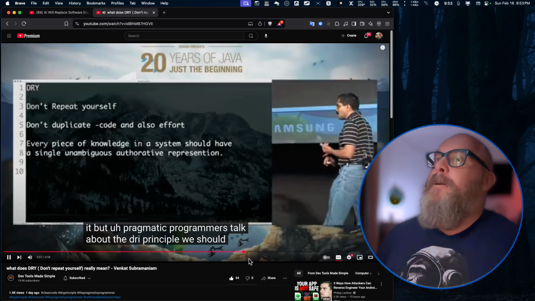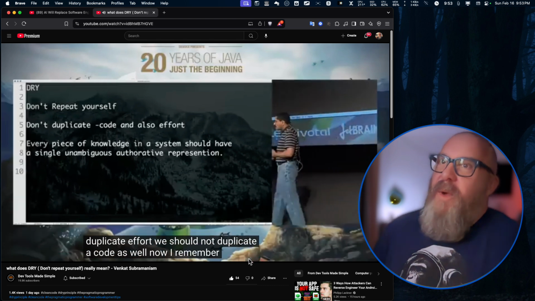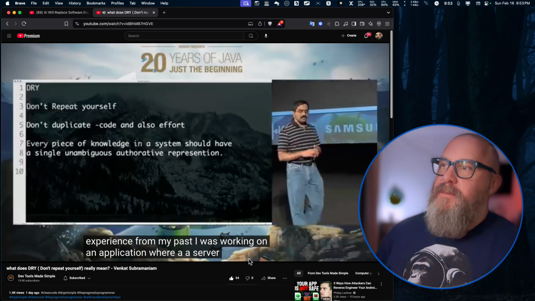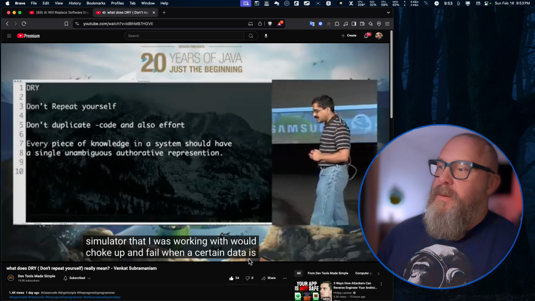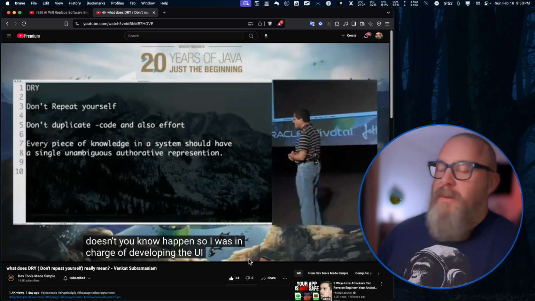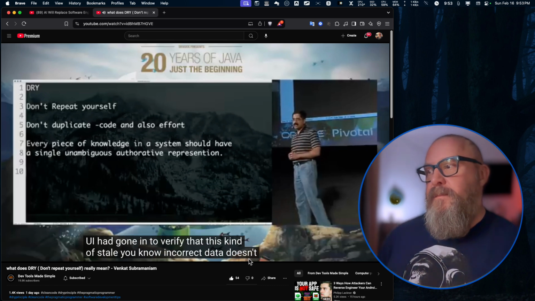Let's keep going. We should not duplicate effort. We should not duplicate code as well. Now, I remember my painful experience from my past. I was working on an application where a server side, a simulator that I was working with, would choke up and fail when a certain data is sent. And I was eager to make sure this doesn't happen. So I was in charge of developing the UI. And in the UI, I had gone in to verify that this kind of stale, incorrect data doesn't get through.